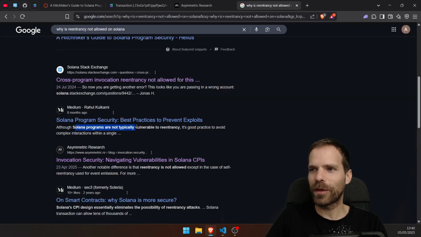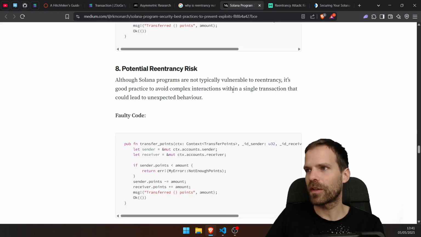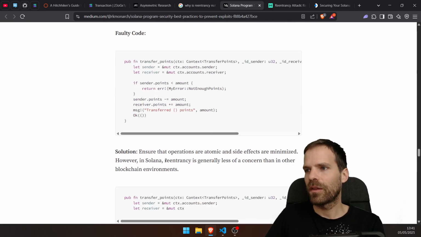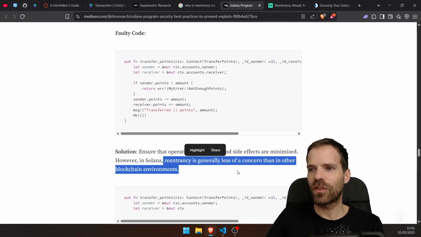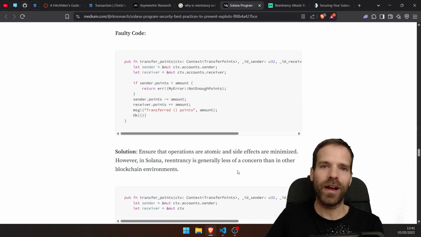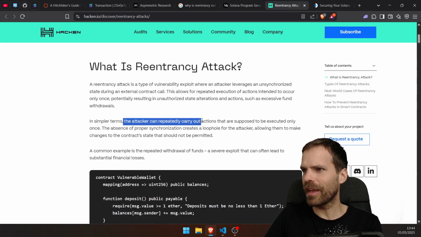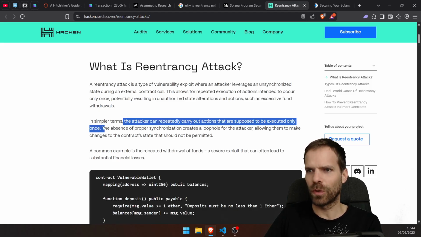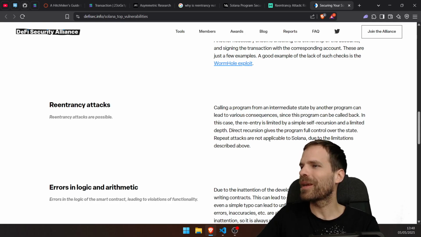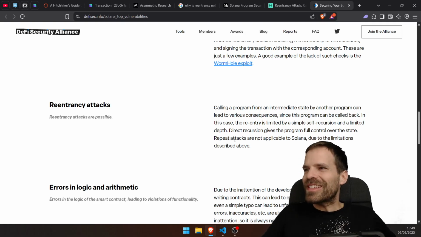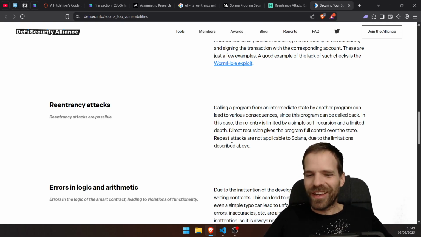Although Solana programs are not typically vulnerable to reentrancy, it's good practice to avoid complex interactions with a single transaction that could lead to unexpected behavior. Reentrancy is generally less of a concern than in other blockchain environments. Why? Well, because it is allowed. It's not even possible. In simpler terms, the attacker can repeatedly carry out actions that are supposed to be executed only once. Repeat attacks are not applicable to Solana. Right, so that sounds like not a big deal on Solana, eh?